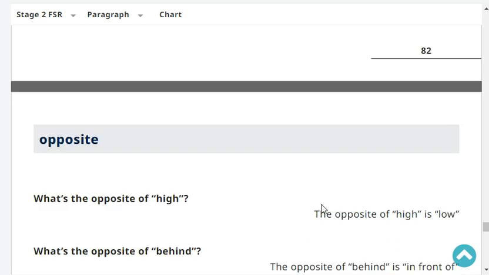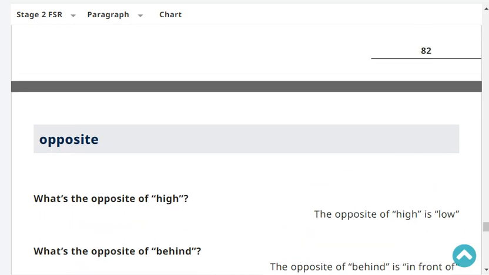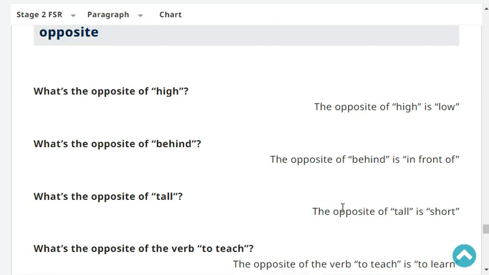Okay, next. What's the opposite of high? The opposite of high is low. Right? What's the opposite of behind? The opposite of behind is in front of. What's the opposite of tall? The opposite of tall is short.